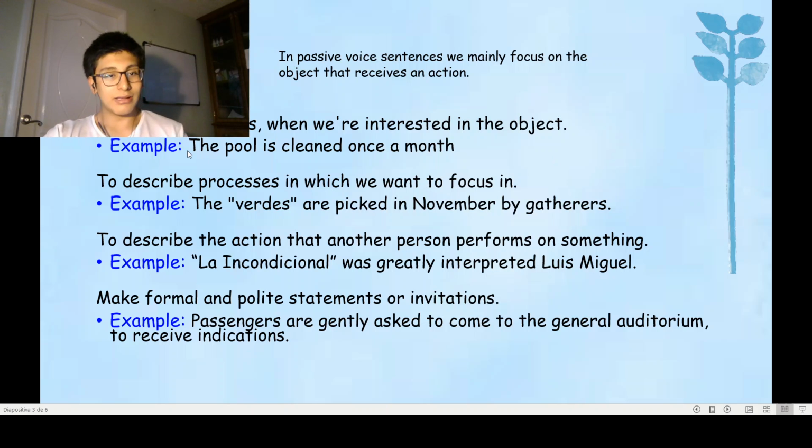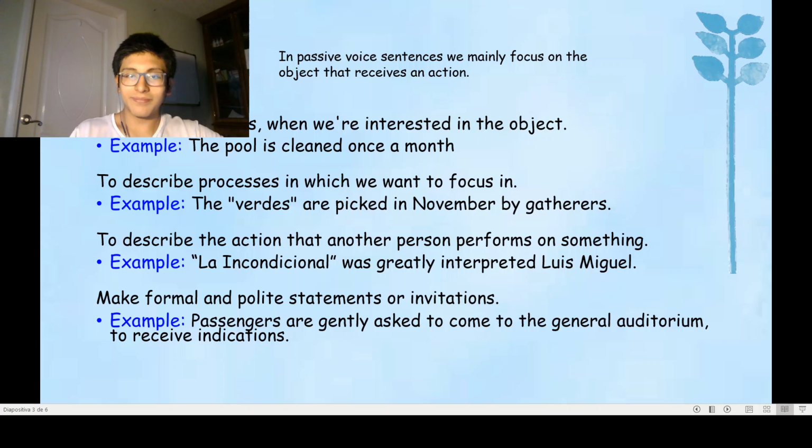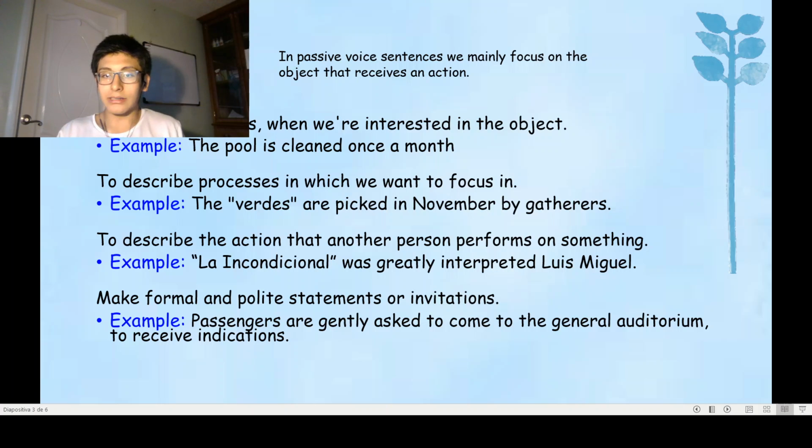The third one is to describe the action that another person performs. Let's go to the example. La incondicional was greatly interpreted by Luis Miguel. Here we have another word that makes us focus on the interpretation of that song. La incondicional was greatly interpreted. We are focusing just on the interpretation of that song.